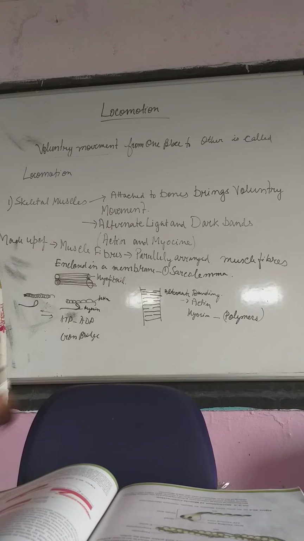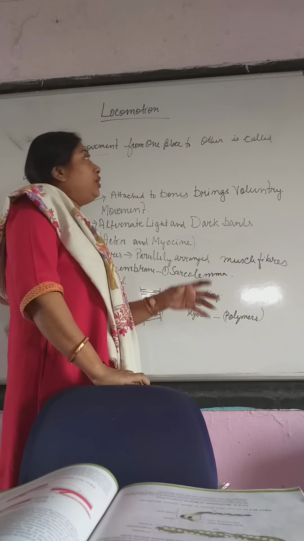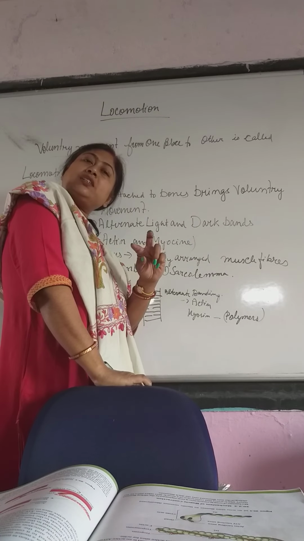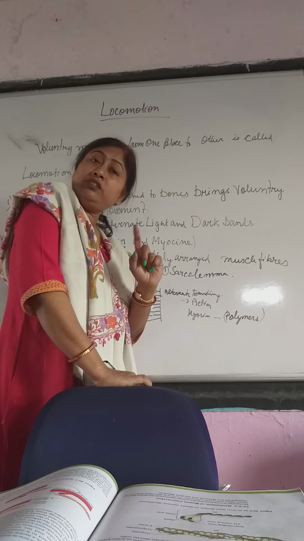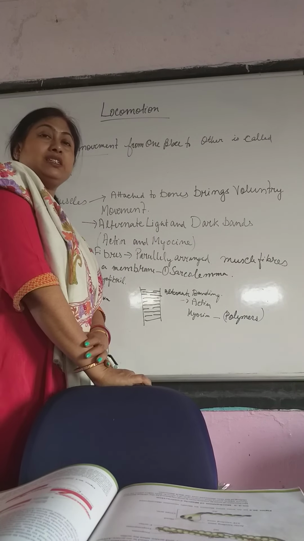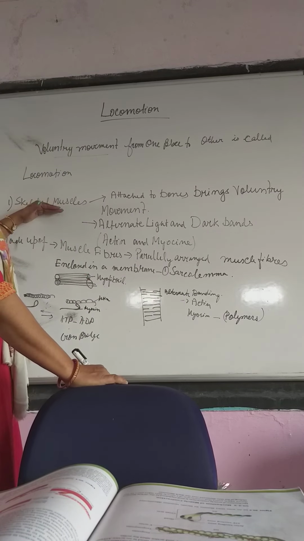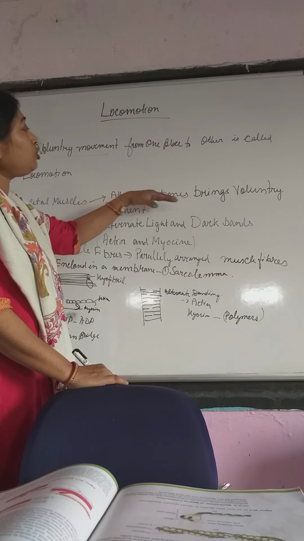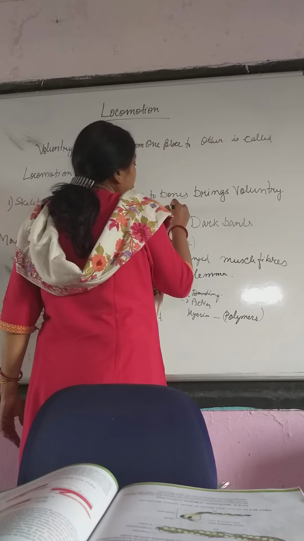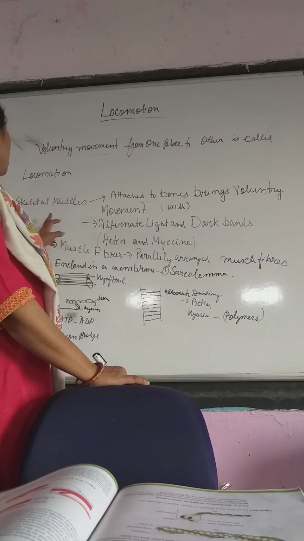Now in this locomotion, in a human body or any animal body, bones play a very important role because the bones and the muscle coordinate together for a voluntary movement. So generally in your syllabus the skeletal muscles are important. Skeletal muscles are those muscles which are attached to bones, and that brings a voluntary movement. That means your wish or will. That means muscle that moves on your will is called voluntary movement.